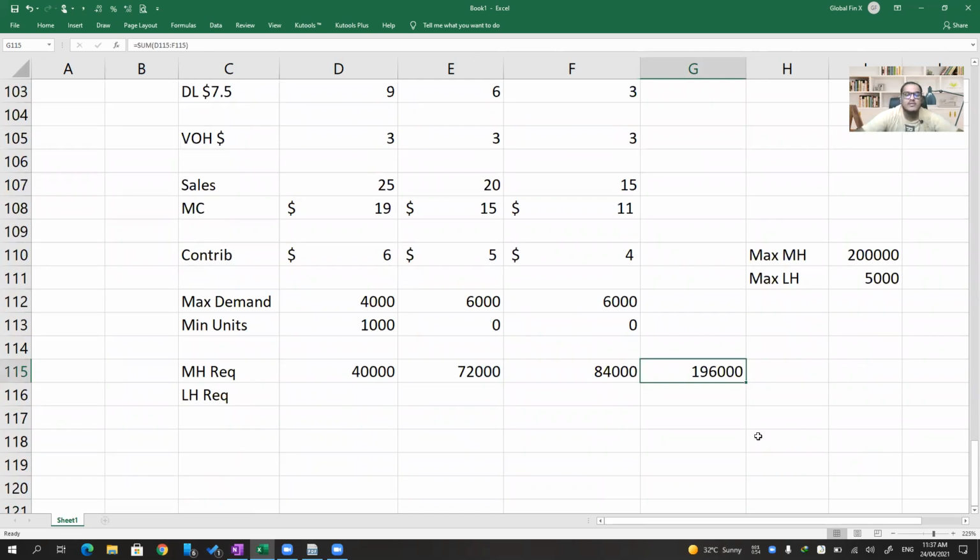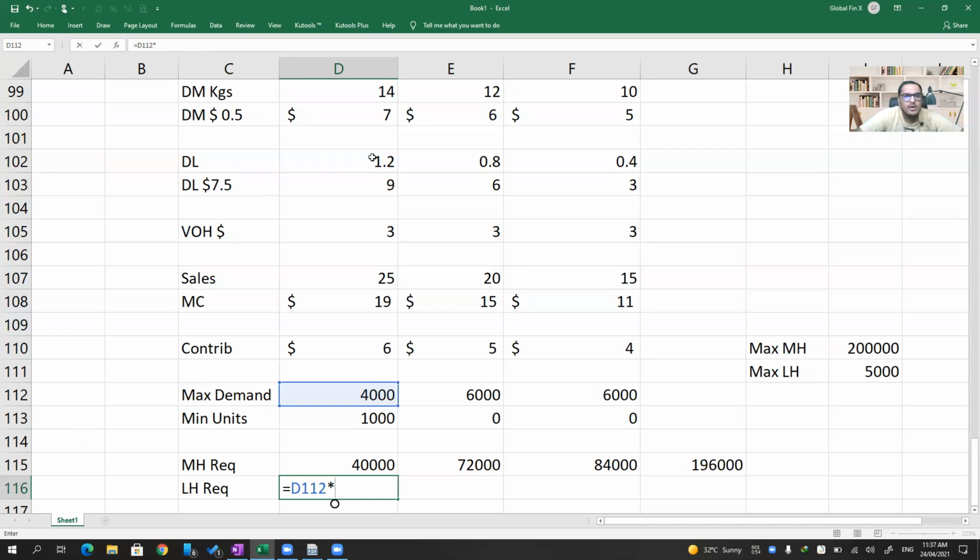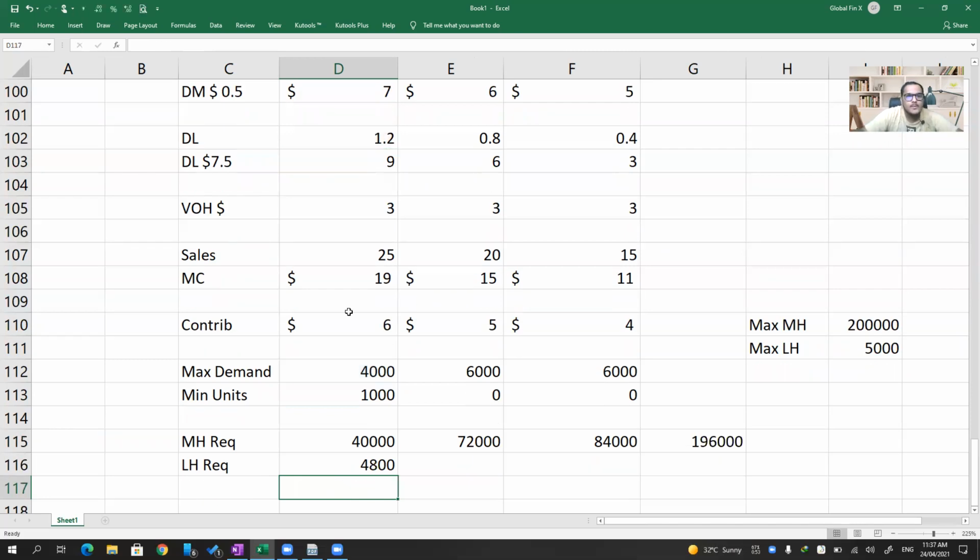The maximum machine hours available is 200,000. Is machine hours really a limited resource in this case? We need 196, we have 200. So obviously it is not a limited resource.